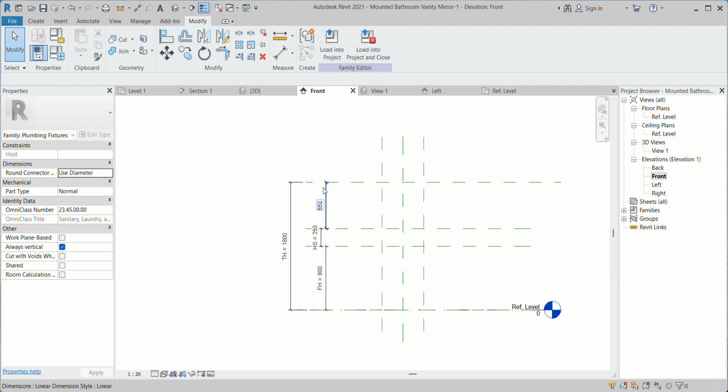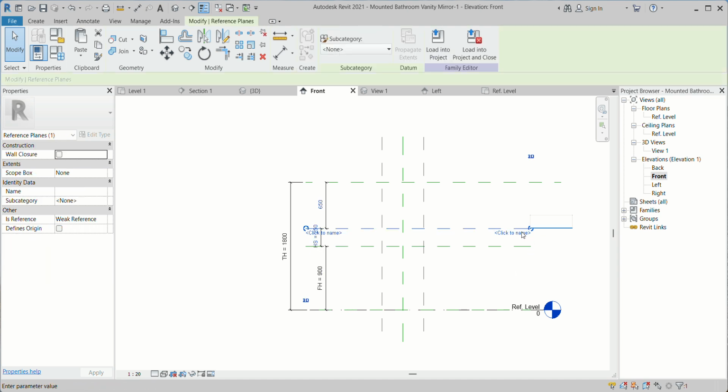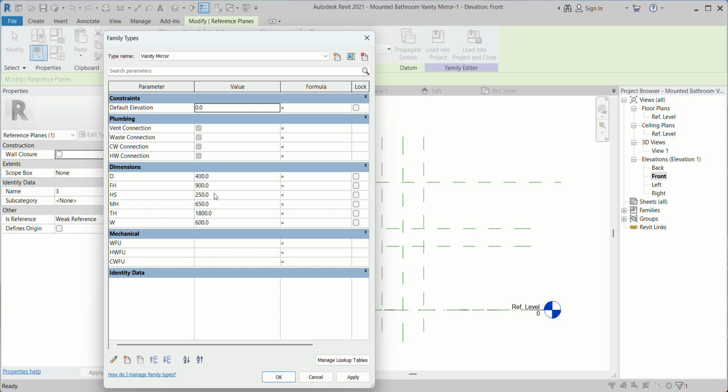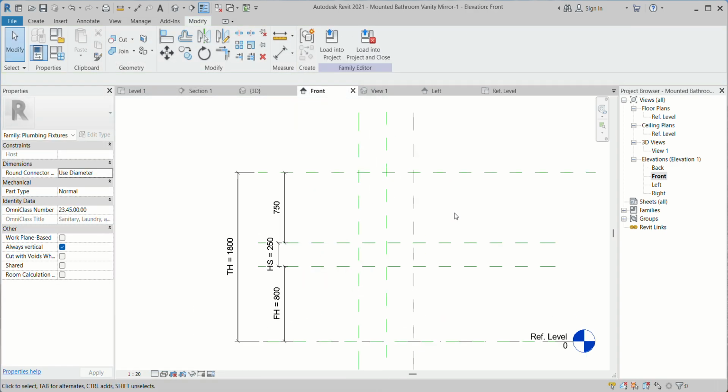Right. So I create the total height. I remove this one. So this is one, this I can put as two, and this one I can mention as three. Right, now I can go back to my view and choose this height around 800. So now it's okay. Now I can go back to my reference plan.